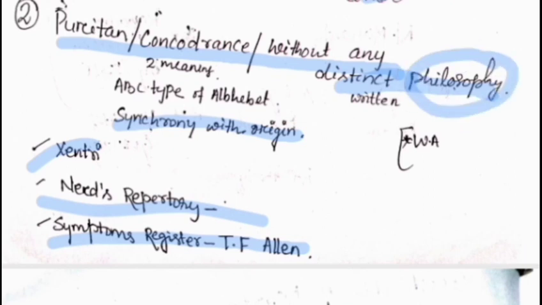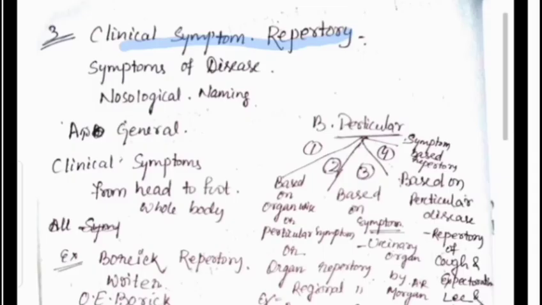It has concordance, meaning any ABC type of alphabetical arrangement of the rubrics, or synchronized with the origin. First, which rubric is the first origin of the medicine, then second according to their origin or history. Then third is based on the clinical symptom of a repertory, meaning nosological naming of the repertory, or symptom wise disease naming repertory.